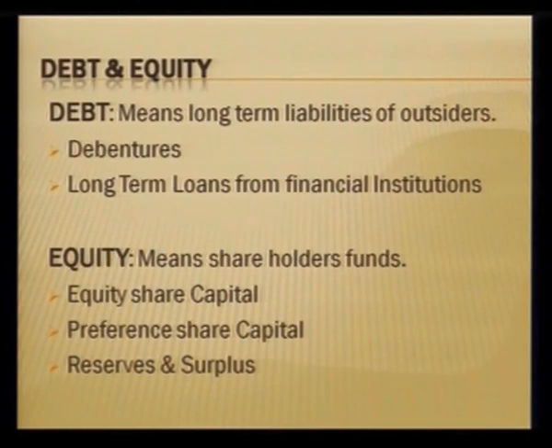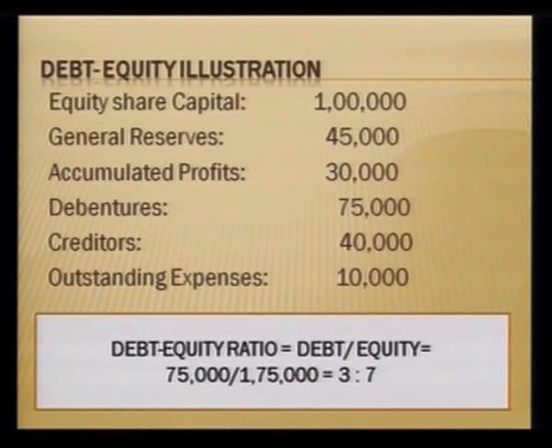To take an illustration, let us assume that the equity share capital is rupees 1 lakh, general reserves are 45,000, accumulated profits are 30,000, debentures are 75,000, creditors are 40,000 and outstanding expenses are 10,000.